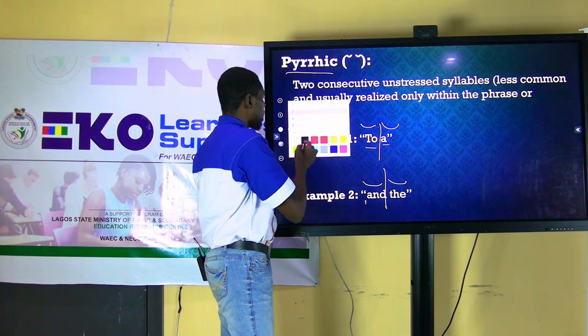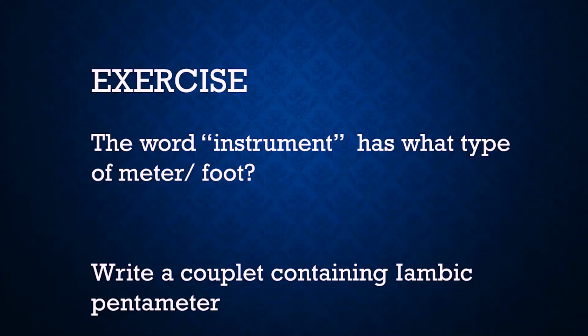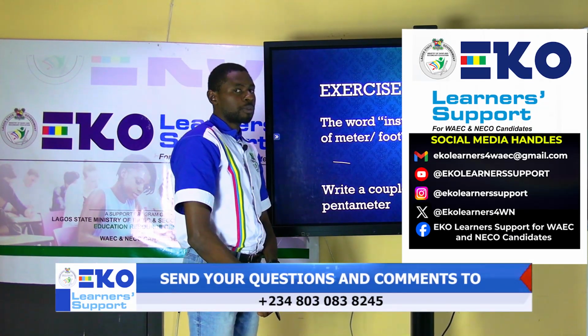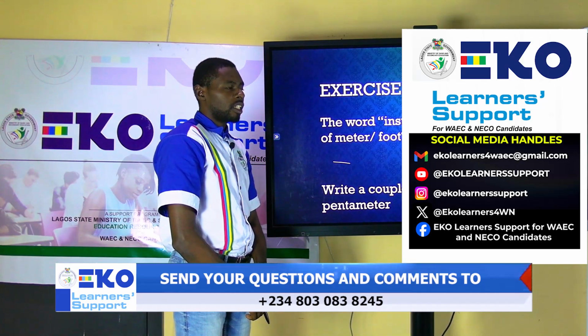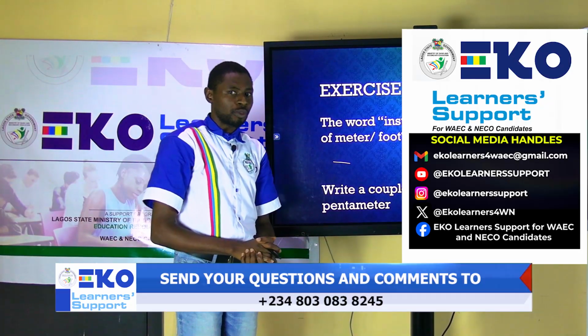I encourage you to try more examples on your own. This is an exercise for us here. The word instrument has what type of meter or foot? Try it right now in your book. And then the next one we have is write a couplet containing an iambic pentameter. I expect that you take this exercise and do it, and you can drop it in the comment section of this page.